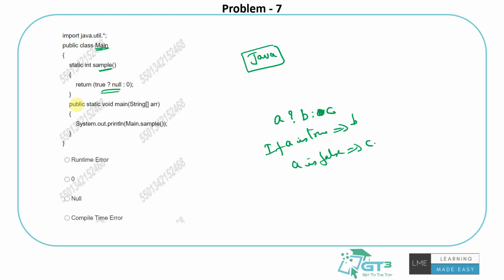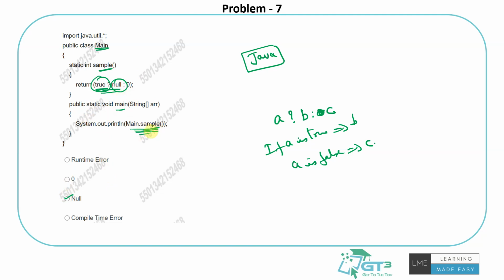It will return either null or 0, and the main function inside it is printing, calling this sample function. Because the input is true, maybe it should be null, could be an answer, but there could also be a problem that some of the things might not be accepted by Java. Maybe you can't use the word true, maybe you can't use null and 0. We are not sure of some of the restrictions of the language.